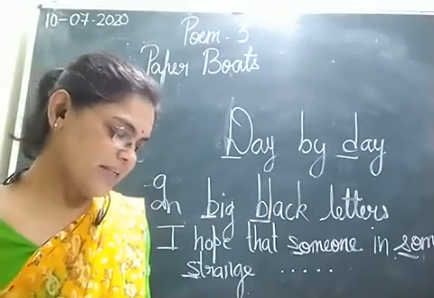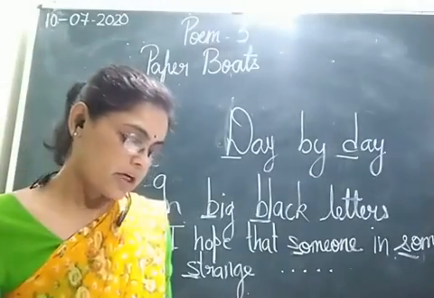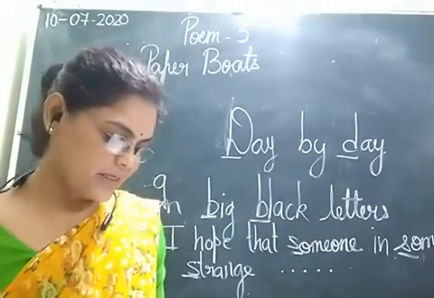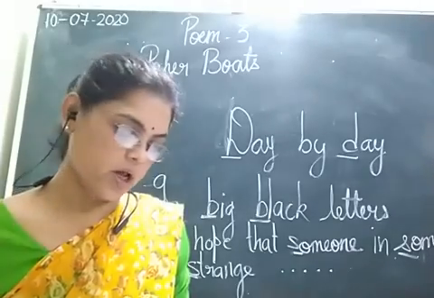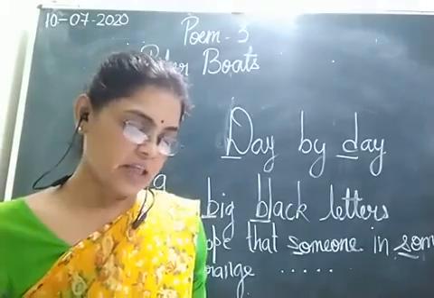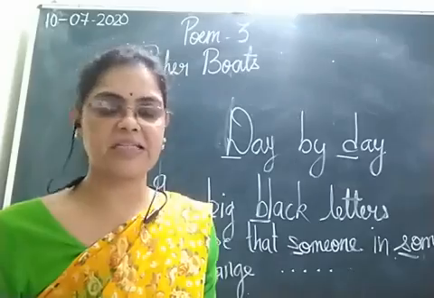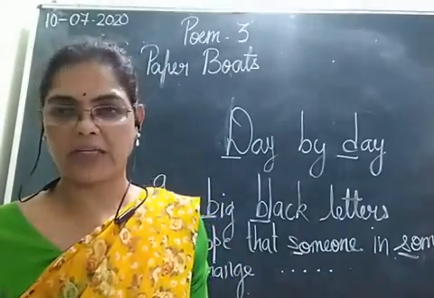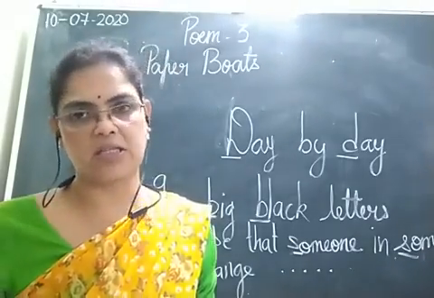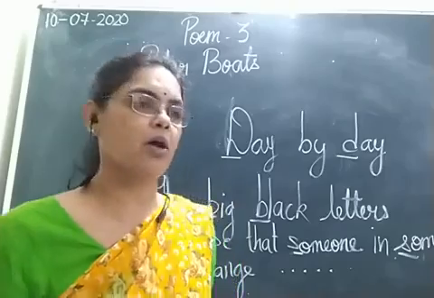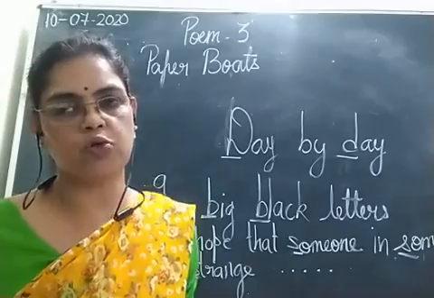Now students, let's start with the creative writing. The creative writing is given on page number 63. Write a notice for your school notice board informing everyone that the school will be closed for 2 days because of the heavy rains in your area. Now we need to write a notice informing maximum students that due to heavy rains the school will be closed for 2 days. Now students, notice writing has got a format and you all need to learn this format.